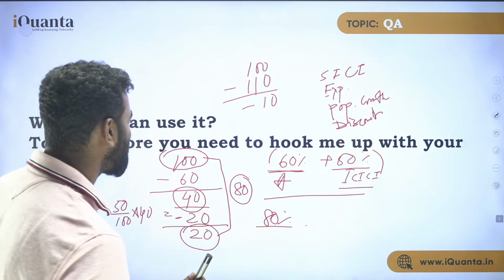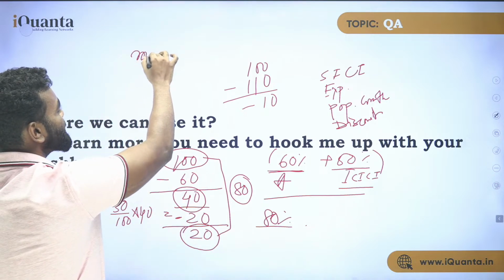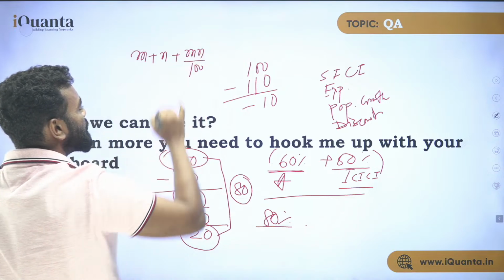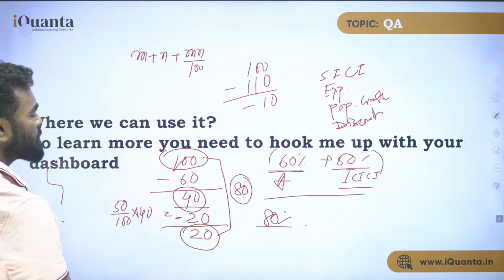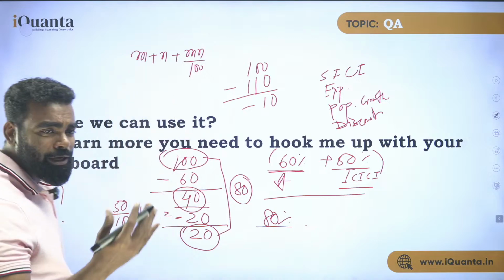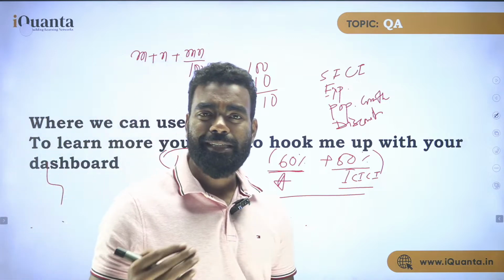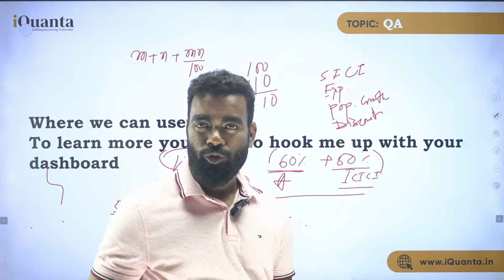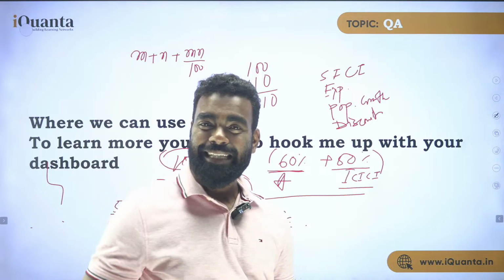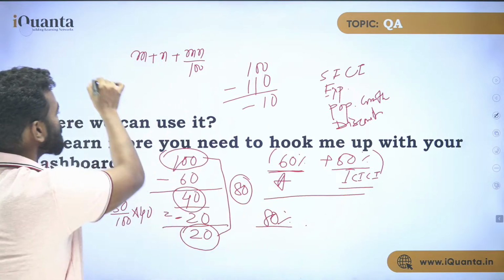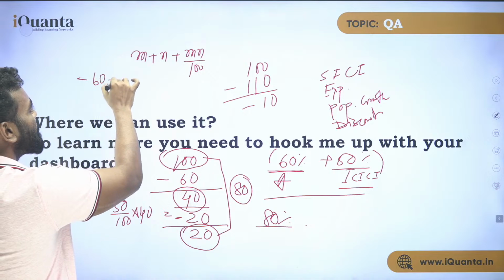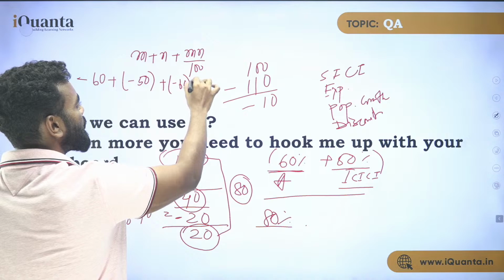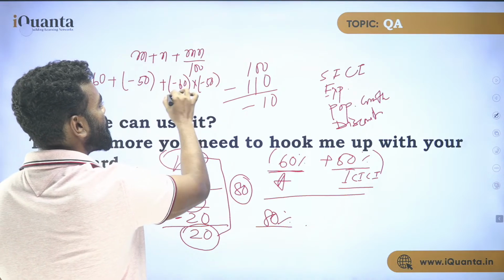The way we solve this question is by successive. So how by successive? M plus N plus MN upon 100. Now think about it in this way. Think of M as negative. Discount is obviously a negative percentage, because a 60% discount means we are decreasing the price. We are decreasing the mark price, yes or no? So whenever there is a discount, the price is decreased, so it's a negative percentage. So use negative: minus 60 plus minus 50 plus minus 60 into minus 50 upon 100.